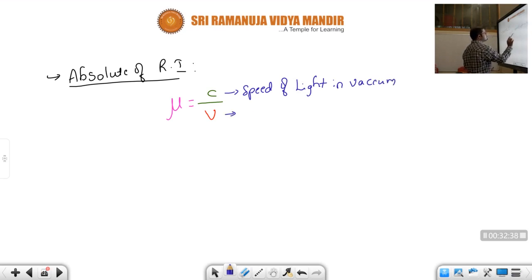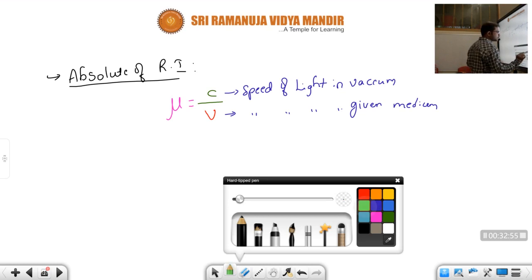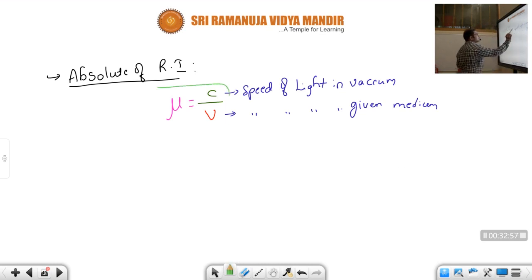Okay, what about V, children? Speed of light in the given medium. Speed of light in vacuum by speed of light in the given medium. Very, very important, children, this one. This one is absolute refractive index, children.